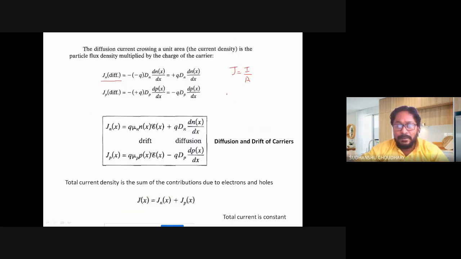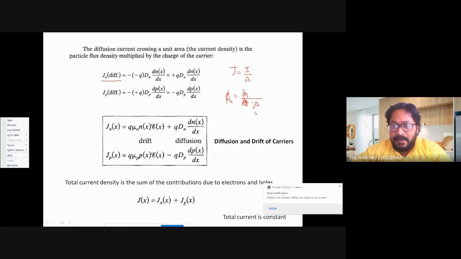So flux density of electrons is the rate of electrons crossing per unit area, the rate of electrons flowing per unit area. So del N by del T multiplied by A, with A in the denominator. So this is my flux density, that is del N by del T multiplied by A, which we have calculated. And the current density is I by A.